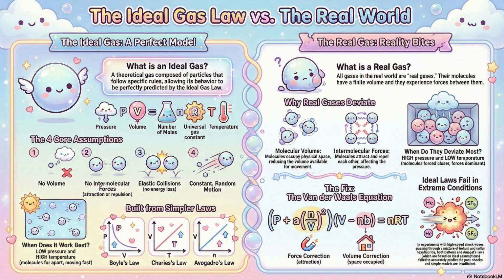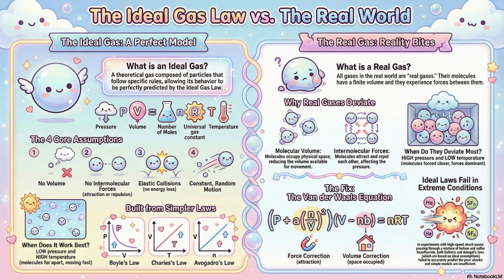Okay, so let's break down that theoretical divide first. I think understanding why the ideal gas law works so well in the classroom is key to seeing why it fails so badly everywhere else. Absolutely. The IGL is this perfect storm of classical insights. You have Boyle, who gives us that inverse pressure-volume relationship. You squish a gas, the pressure goes up. Simple enough. Then Charles gives us the volume-temperature link. You heat it, it expands. And Avogadro is the one who ties it all together by connecting the volume to the actual amount of gas, the number of moles. Put it all together, and you get PV equals nRT.